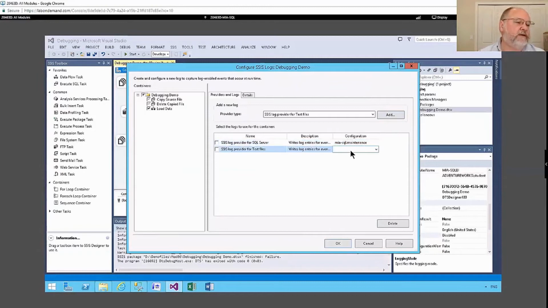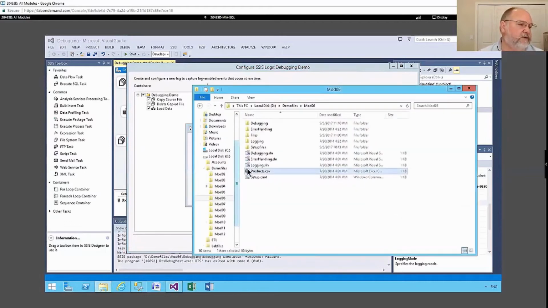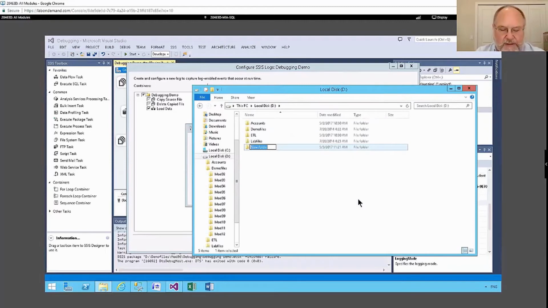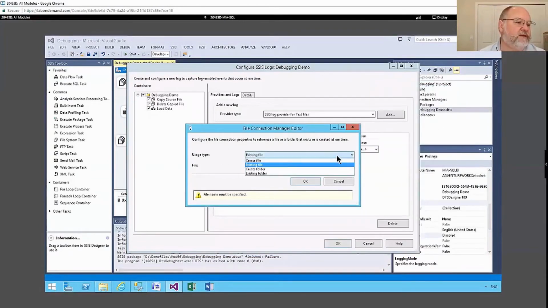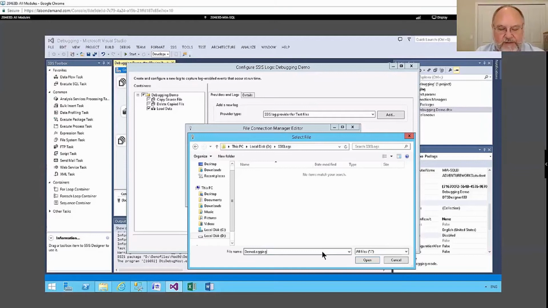My text file, I will also create a connection manager. And I'm going to come out here to D drive, and I'm going to create a new folder called SSIS logs. And that's where I'm going to put this. So I'm going to tell it to create a file. And I'm going to point to that folder that I just created. And I will call it demo logging. And then you can save it as whatever you want. I'm going to save it as .xml because that's what it's really going to end up being.